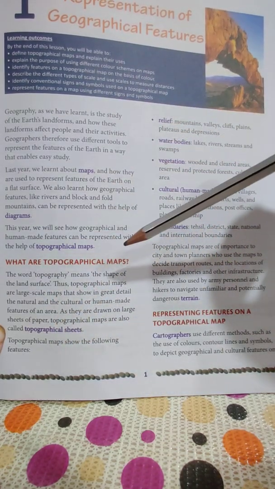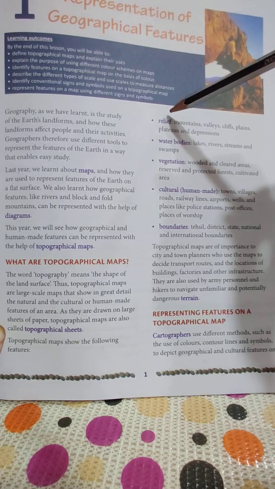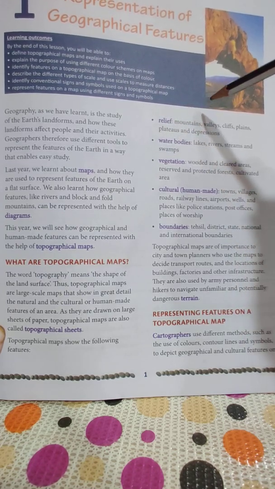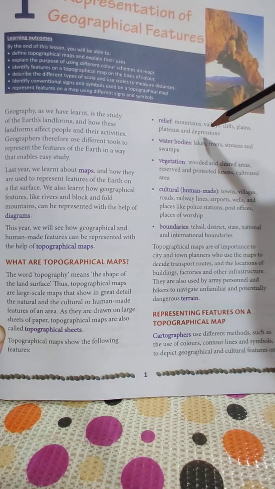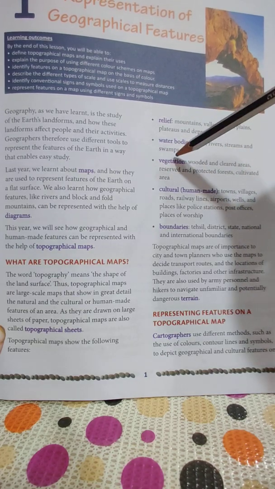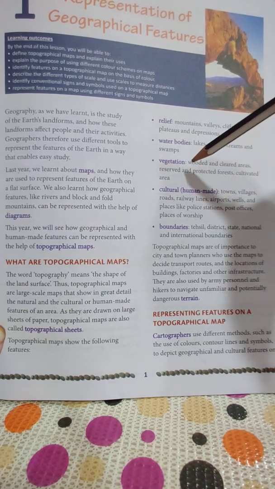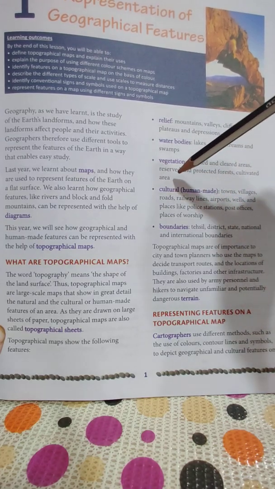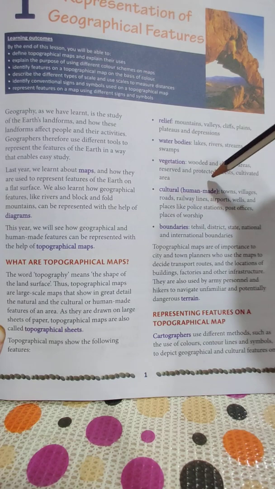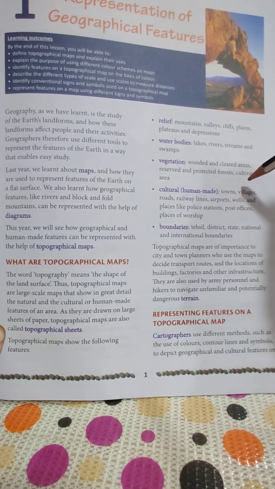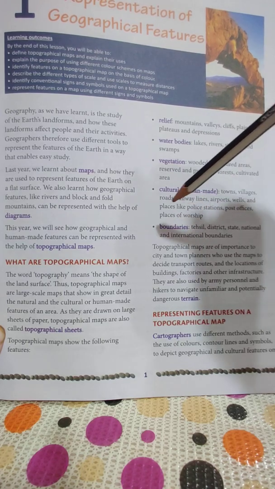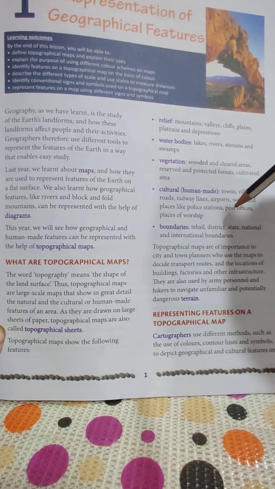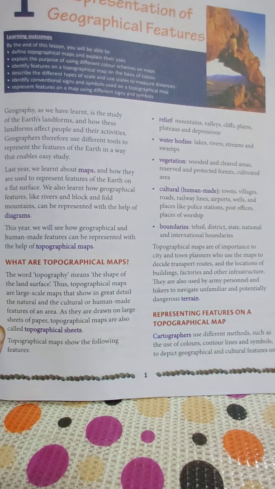So what are the features of topographical maps? That is relief. In relief, what do we see? Mountains, valleys, cliffs, plains, plateaus and depressions. In water bodies, lakes, rivers, streams and swamps. In vegetation, wooded and cleared areas, reserved and protected forests, cultivated areas, etc. And in cultural, that is human made, it includes towns, villages, roads, railway lines, airports, wells and places like police station, post offices, places of worship, etc. Now boundaries: tehsil, district, state, national and international boundaries.